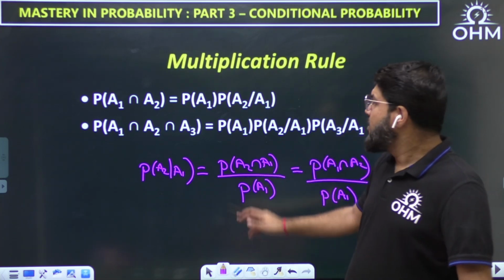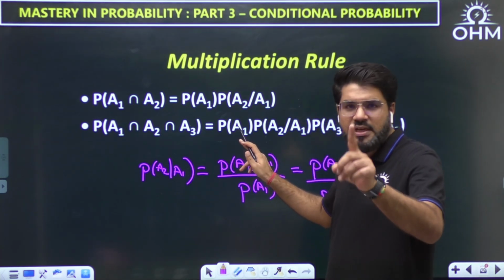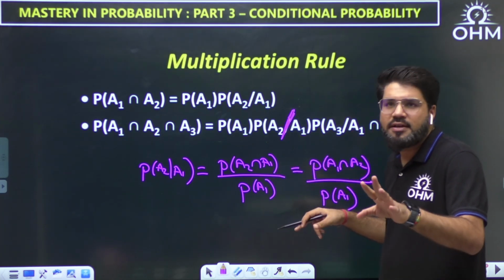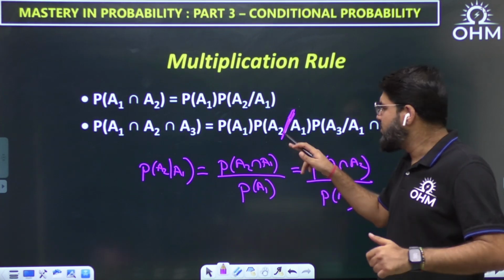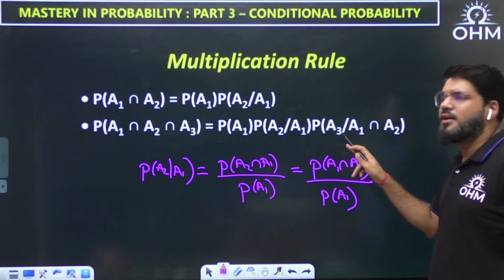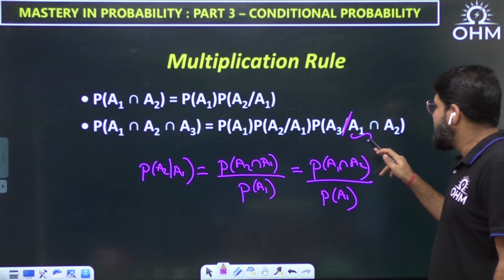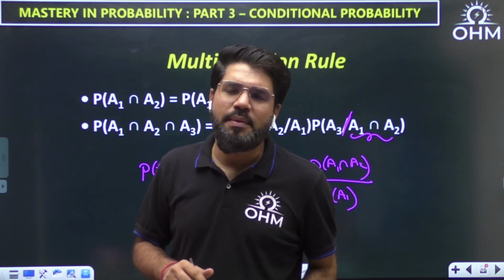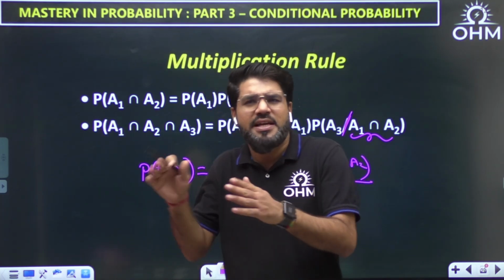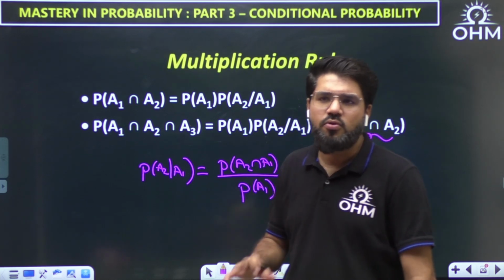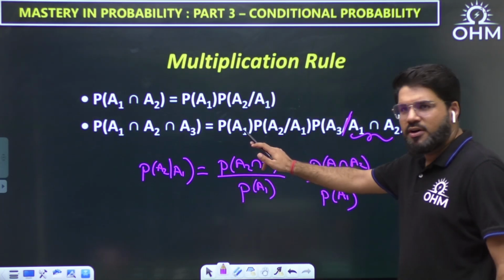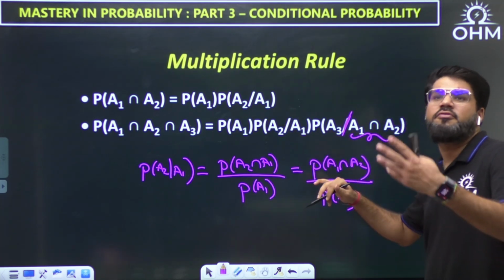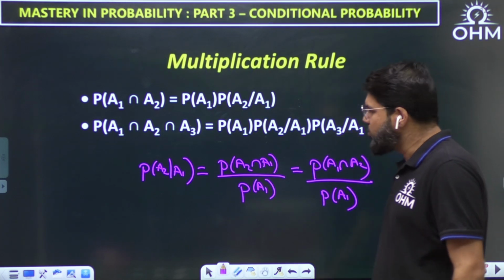will be equal to probability of A1, probability of first, then into probability of second, given that first has occurred. We assume first occurred and then write down the probability of second. Into probability of third, given first and second both occurred, A1 intersection A2. So if first and second both occurred, then what is the probability of A3? The sequential chain. This is the multiplication rule. We'll have questions then to elaborate more. Probability of first, simple. Probability of second, given first occurred. Probability of third, given first and second both occurred. These are the multiplication rules.